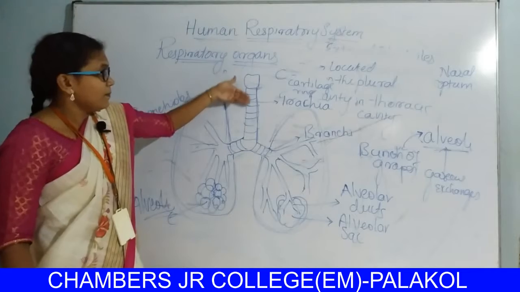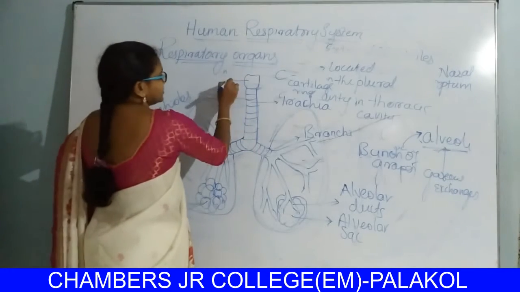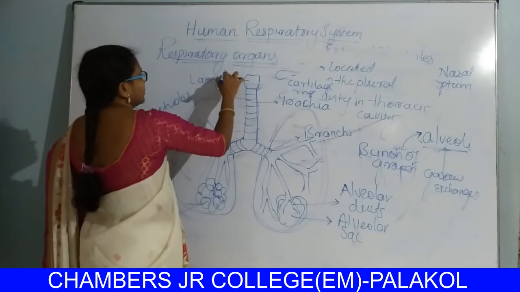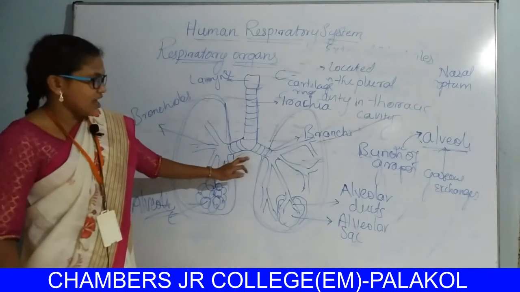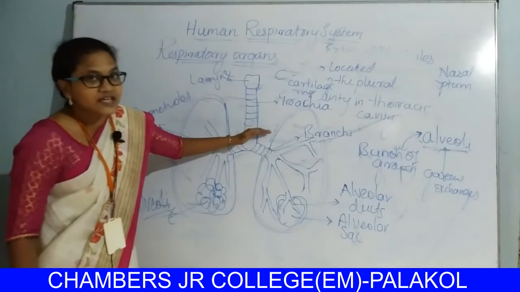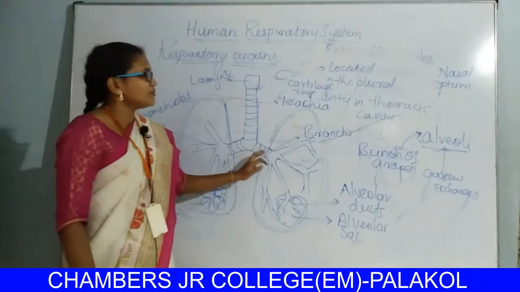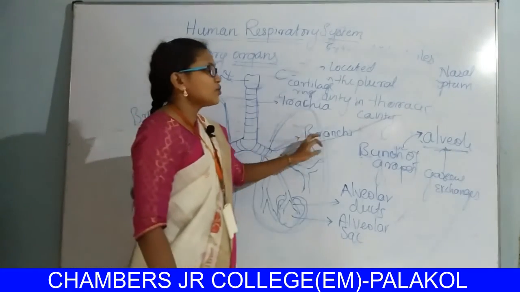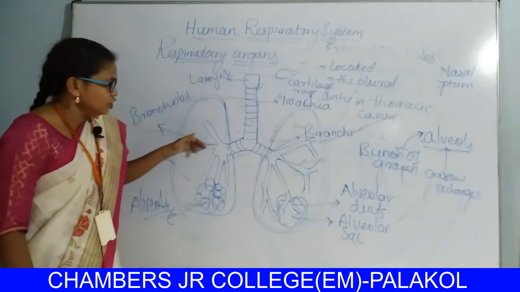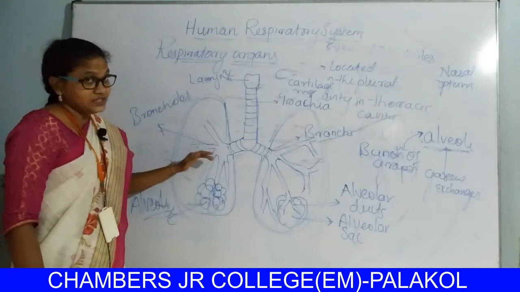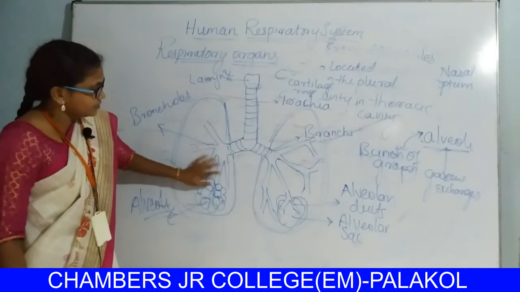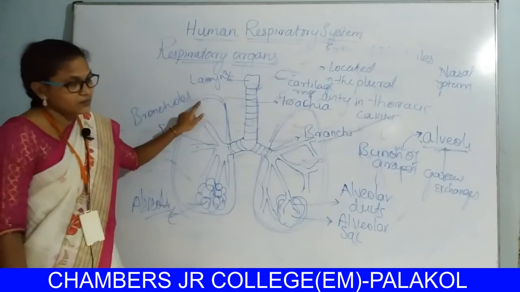So this is the larynx. The larynx opens into the trachea. The trachea, on entering the thoracic cavity, divides into two branches called bronchi. Each bronchus enters the lungs and divides into a number of branches called bronchioles.